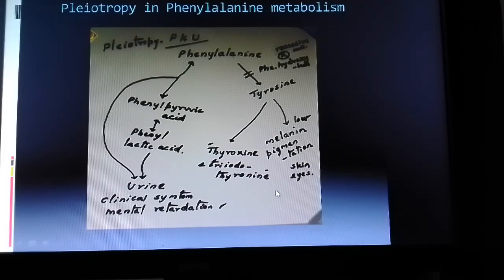Accordingly, there are effects, that is lack of melanin pigmentation at the skin region and eyes, and deficiency of thyroid hormones, all those happen. And also the accumulation of phenylpyruvic acid in the body as well as the urine, which is clinically expressed as causing mental retardation. All those are a good example for pleiotropy. That is the effect of change with one gene on the other physical features at different parts of